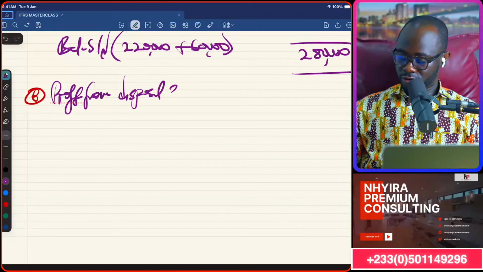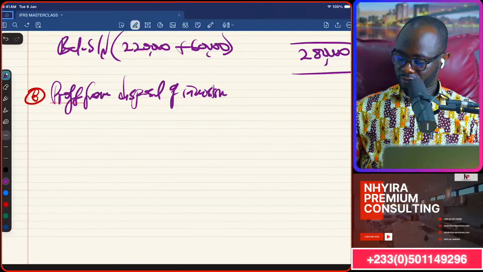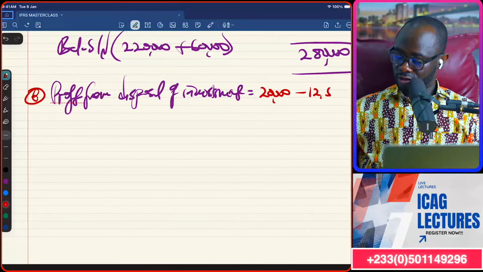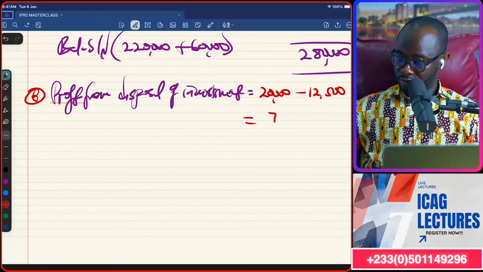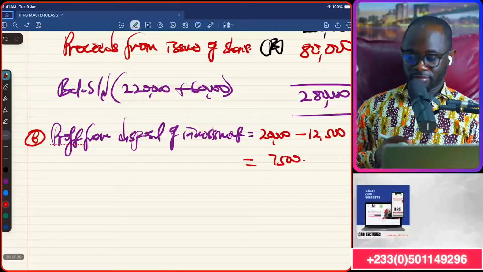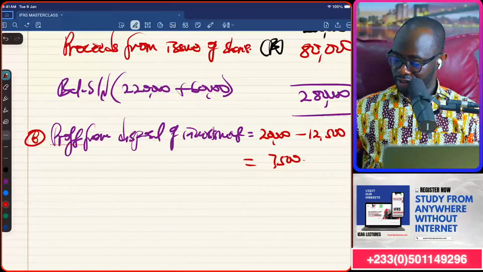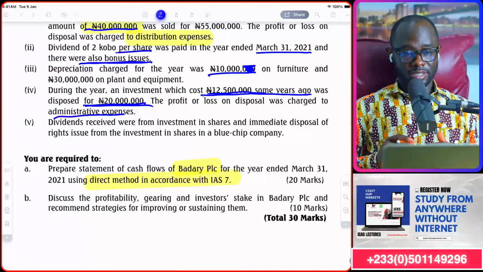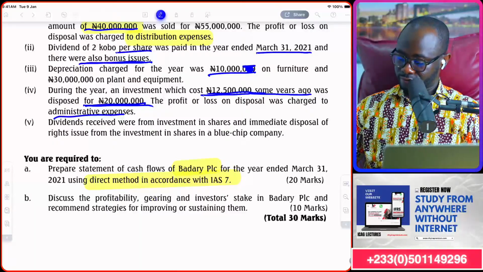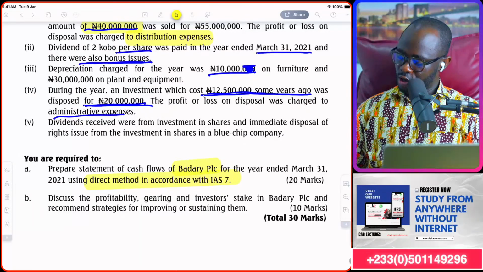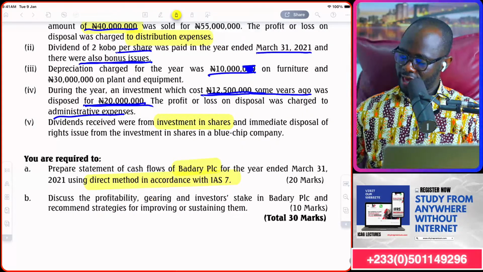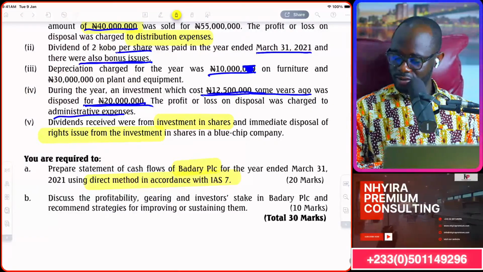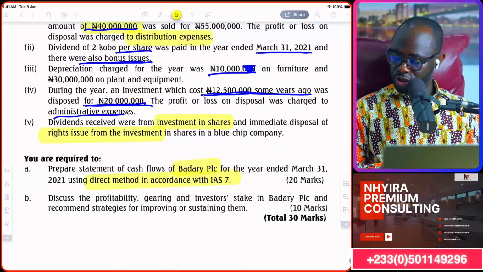From disposal of investment will be 20,000 minus 12,500, and that's going to be 7,500 for us. Again, we'll come back to that in a moment as we proceed. It's included in admin expenses. I'll come back to all that, don't worry. The dividend received were from investment in shares and immediate disposal of rights from the investment in shares in a blue chip company.